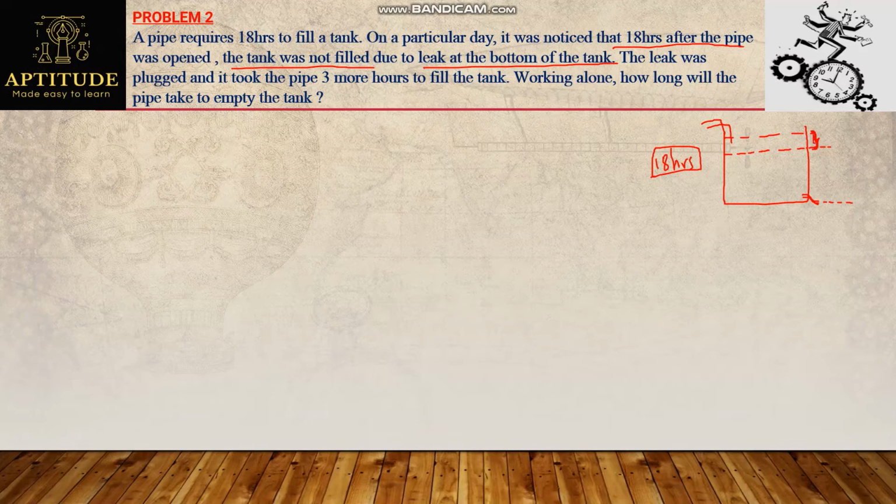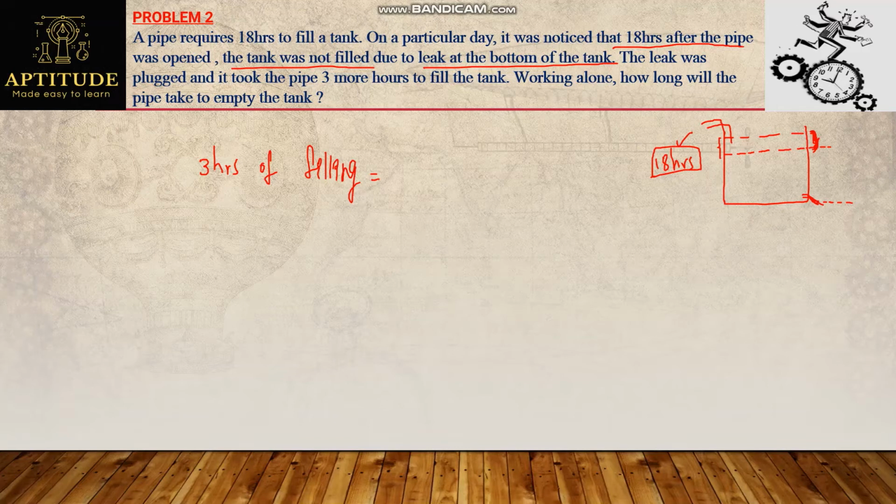This level is what here? The water that is not there after 18 hours is what? Because of a leak, some water is drained out, and this level is filled by the filling pipe in 3 hours. So can I say like this? 3 hours of filling. So this is nothing but 3 hours, right? For 3 hours, it fills the tank, the remaining level. So what is this level? The water level which is lost because of a leak, right?